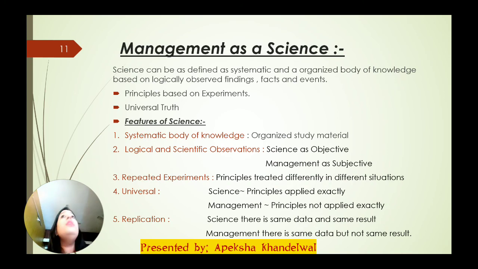Both are doing an observation about the same thing, so the object is the same. The materials and the data they have taken for the experiment are also the same. The principle they are following is also the same. So probably the result will be the same, because the data and everything is the same, and the rules and regulations to follow the principles are also probably the same.